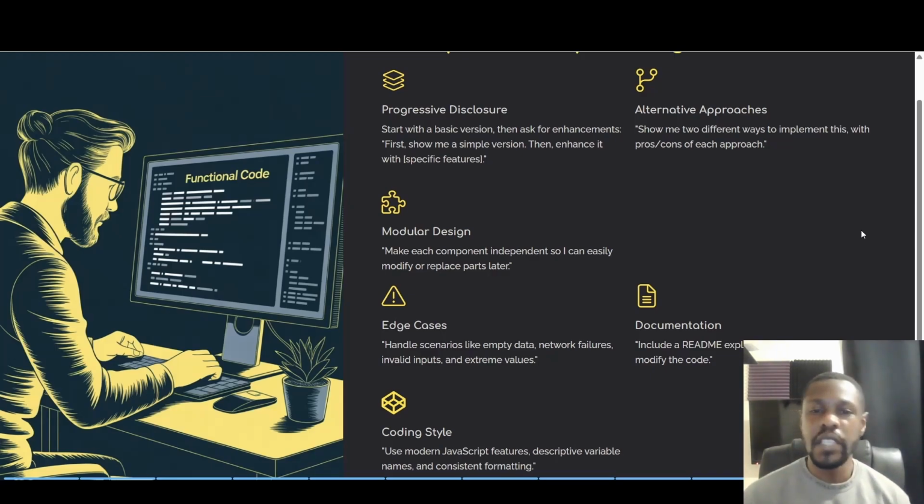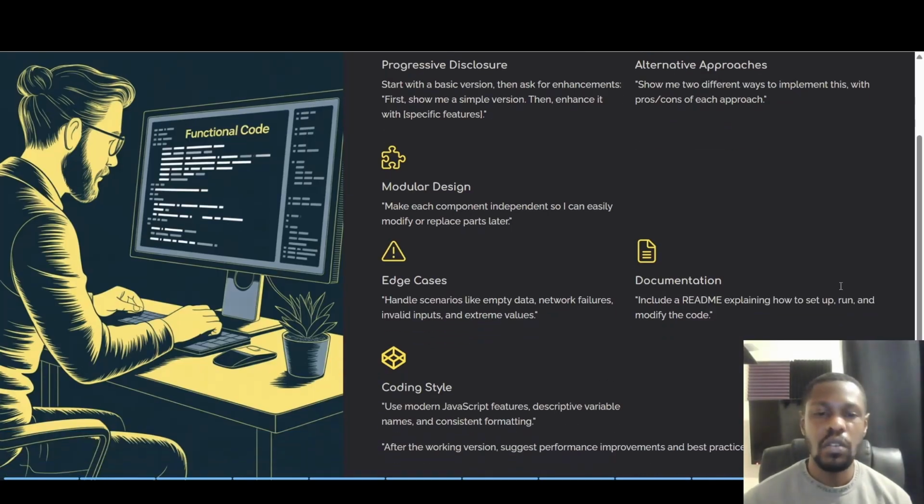Modular design. Make each component independent so I can easily modify or replace parts later. Edge cases. Handle scenarios like empty data, network failures, invalid inputs, and extreme values. Documentation, include a README file explaining how to set up, run, and modify the code. And again, coding style. Use modern JavaScript features, for example, or use Python, for example, or use XYZ toolkit. Alright? Descriptive variable names and consistent formatting. So after the working version, suggest performance improvements and some best practices.